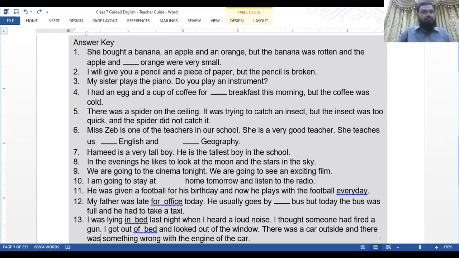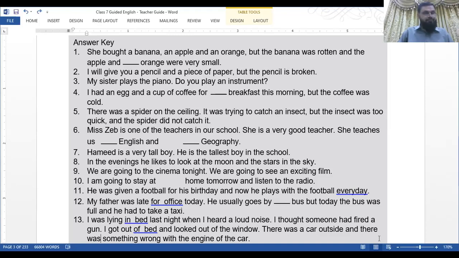Number 10, I am going to stay at home tomorrow, at the home, and listen to the radio. Number 11, he was given a football for his birthday, and now he plays with the football every day.